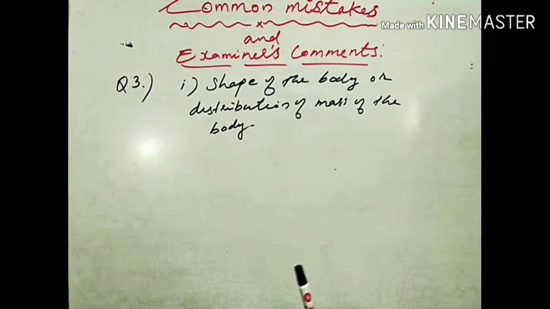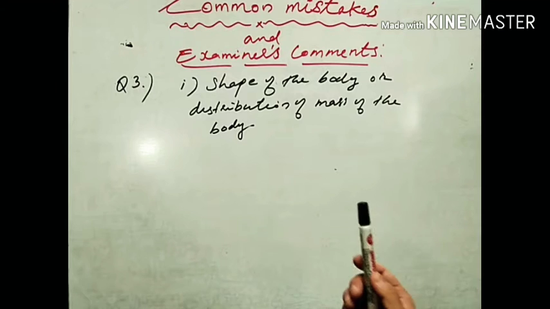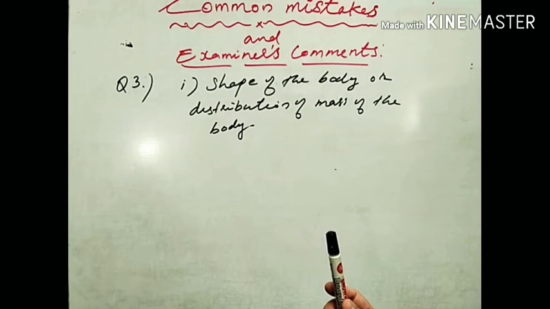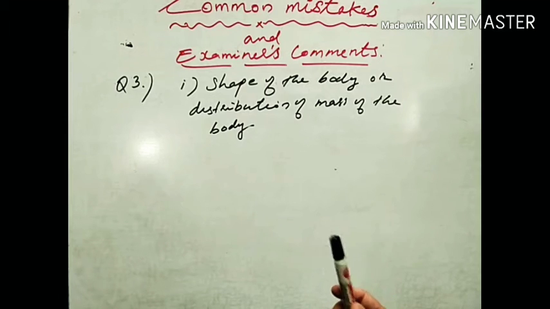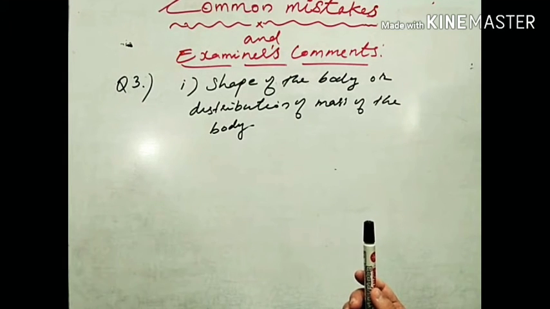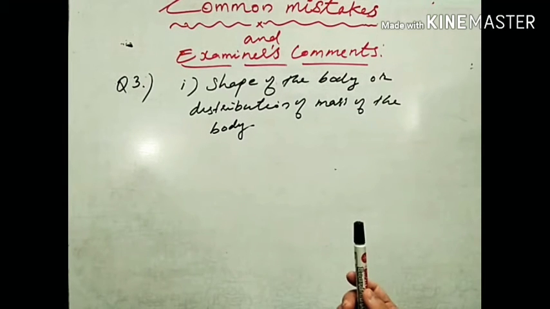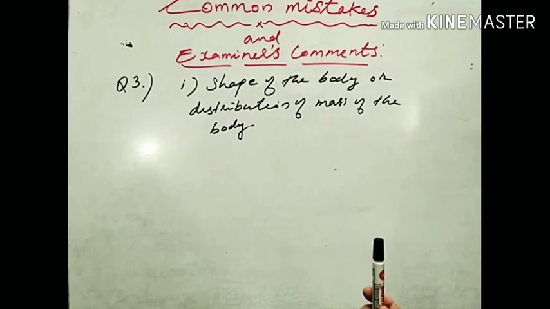So what are the examiners' comments here? Many students fail to understand what center of gravity is and they mention the answers incorrectly. The factors stated are the size or volume or mass of the body. So many students stated incorrect factors such as size and volume. So you should be able to understand what center of gravity is and on what factors it depends.